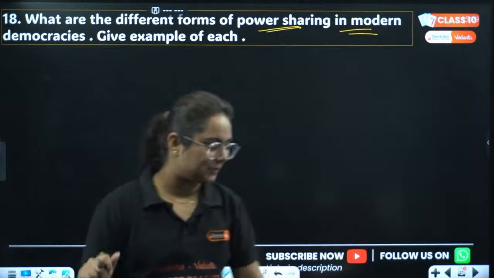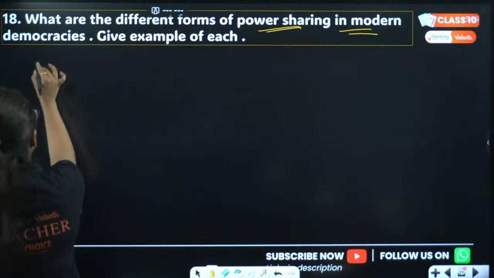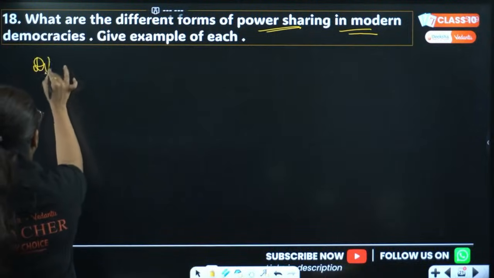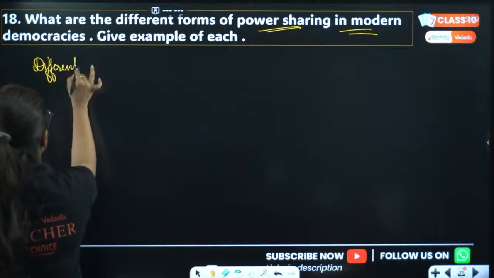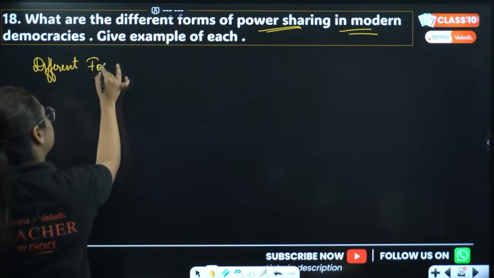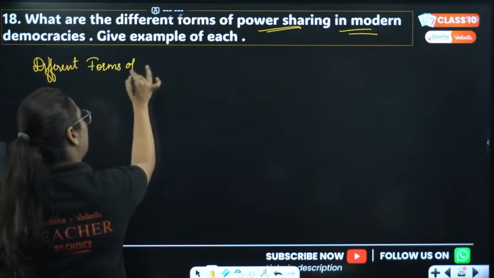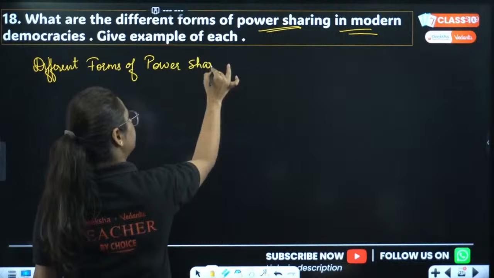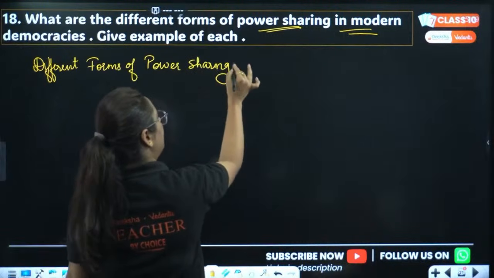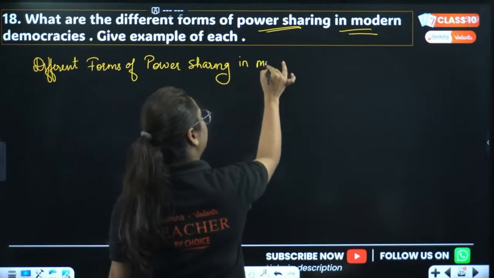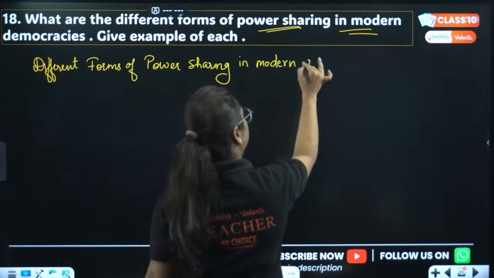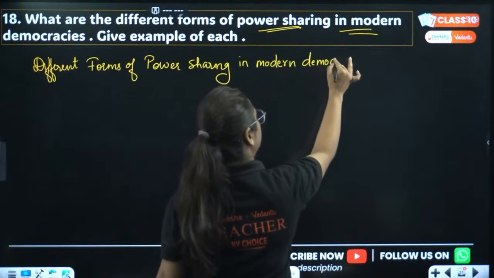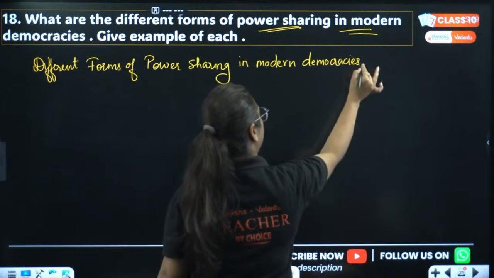Okay, chalo. So here we are talking about what, beta? We are talking about different forms of power sharing. There are different forms of what? Power sharing in modern democracies. Different forms of power sharing in where? Modern democracies.